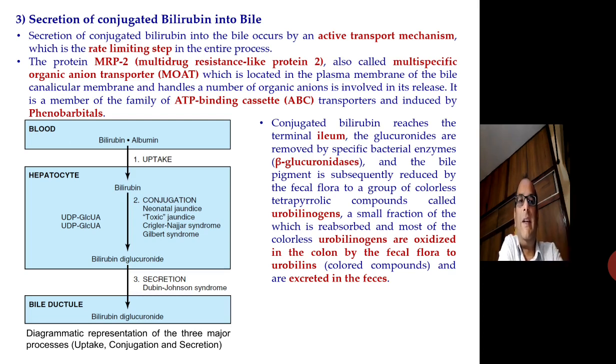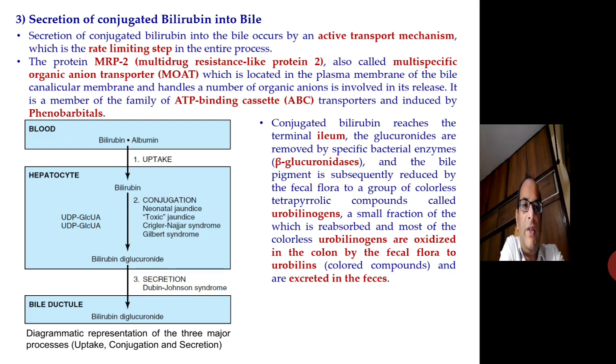It is facilitated by the protein MRP2, which is also called multidrug resistance-like protein, also called multispecific organic anion transporter MOAT, which is located in the plasma membrane of the bile canalicular membrane and handles a number of organic anions involved in its release. It is a member of the ATP binding cassette transporters and is induced by phenobarbital.